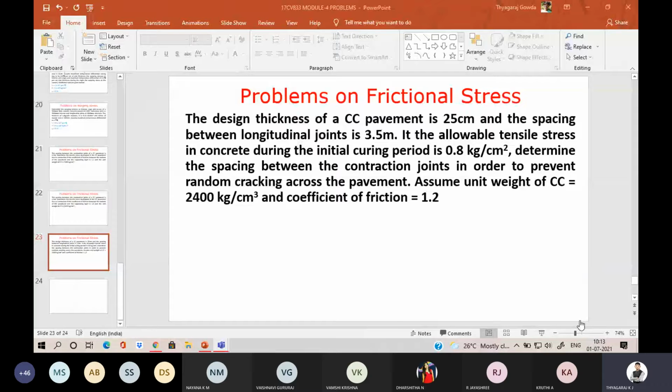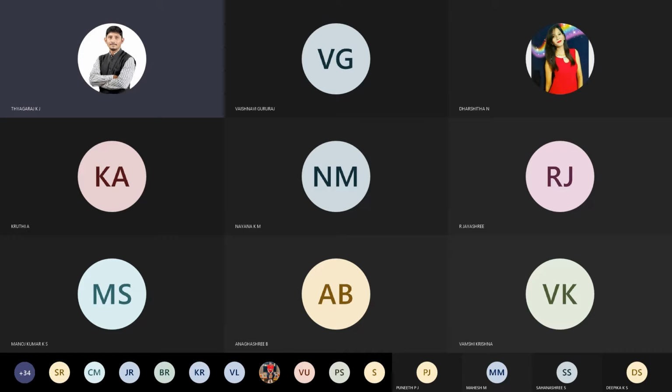We'll go for a theory portion of rigid pavement. Wait for 2 minutes.